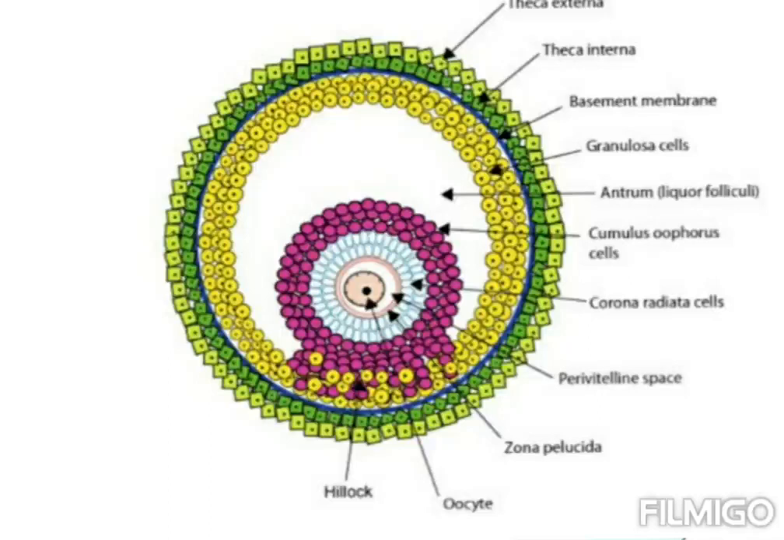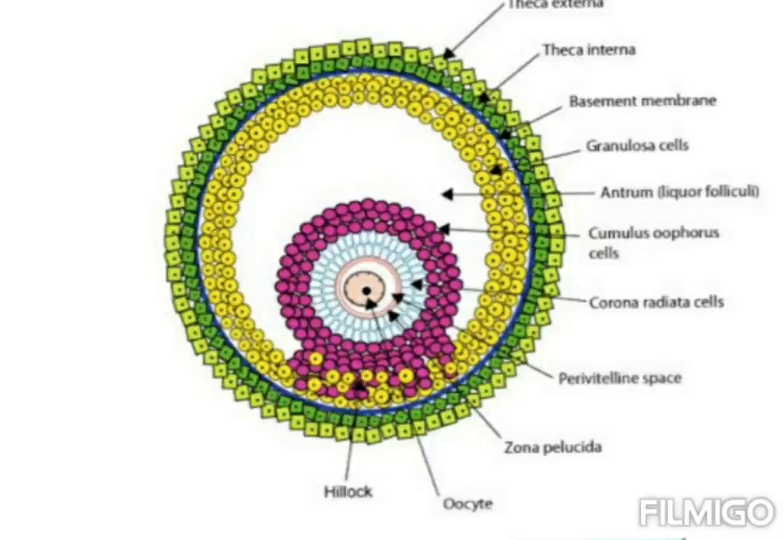Granulosa cells or follicular cells are cells that surround the oocyte within the follicle. Granulosa cells in turn are enclosed in a thin layer of extracellular matrix or basal lamina. Outside the basal lamina, the theca interna and theca externa layers are found.